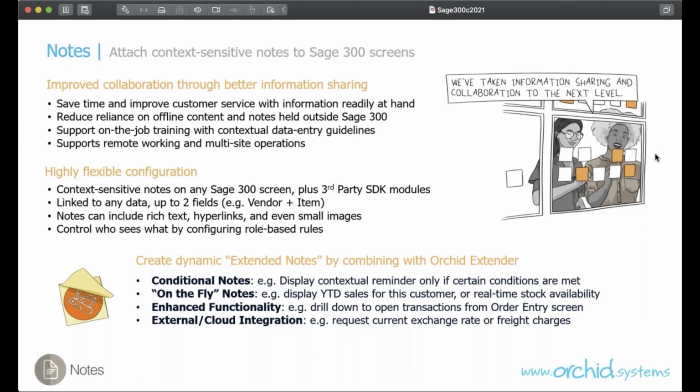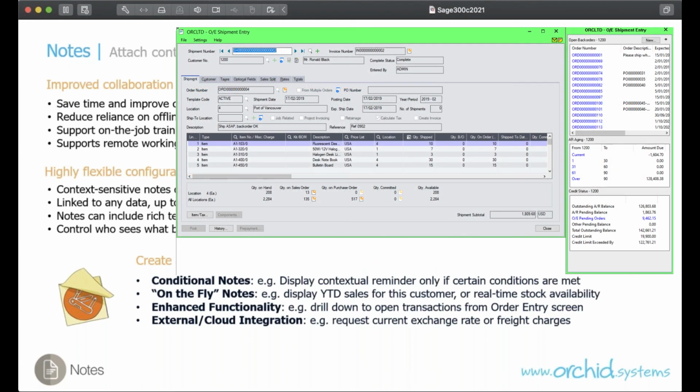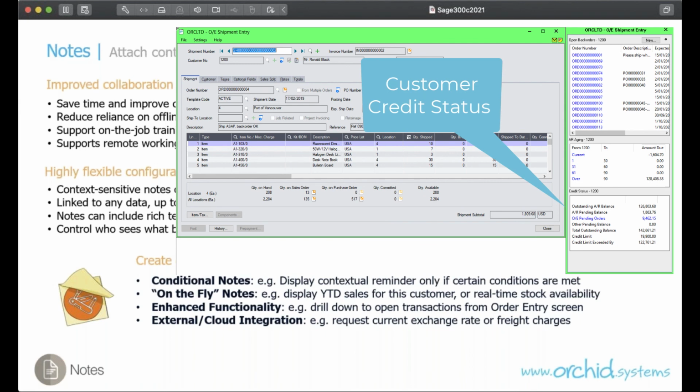When you're using these extended scripts in a note, you also have access to additional functionalities such as the ability to have a list of orders with a drill down back to the order entry screen. And again, in our ORCLTD database in the Orchid sample data, if you look at the OE shipment screen, you will see a note that lists all the orders on back order for that customer with the ability to drill down. There's also a note that actually runs the customer aging. And the limit there is really your imagination.